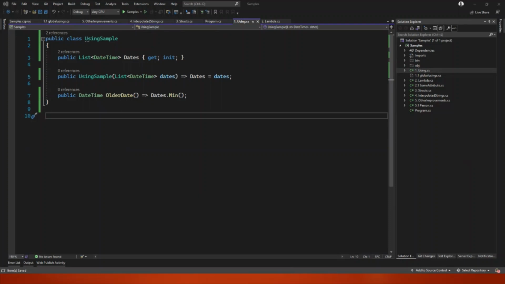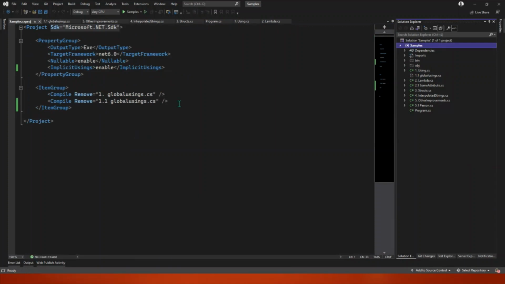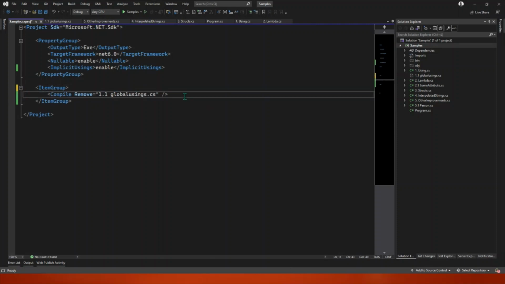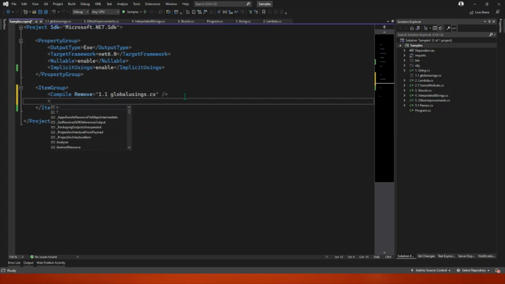There is a way, based on the SDK of the project, to imply some usings and not have them anywhere. I'm not a fan of hidden code, but anyway, you might like it. There is another way. I have two global usings here. I don't know what that is, but there is also the CS proj using that I was talking about, which is a way to extend that implicit usings by adding your own usings.